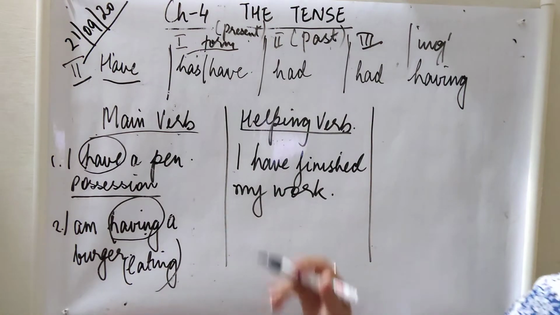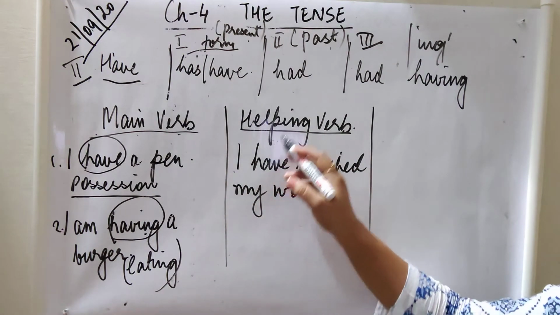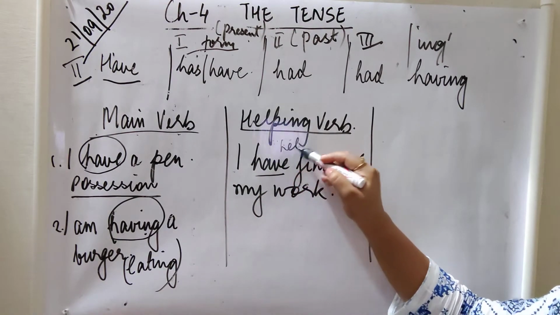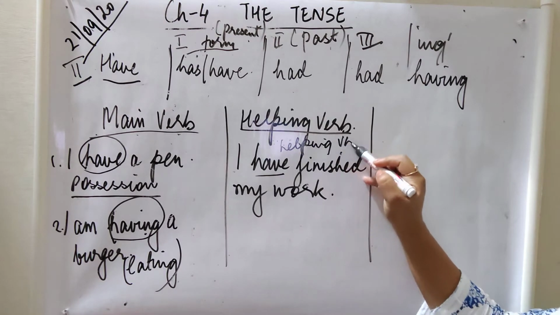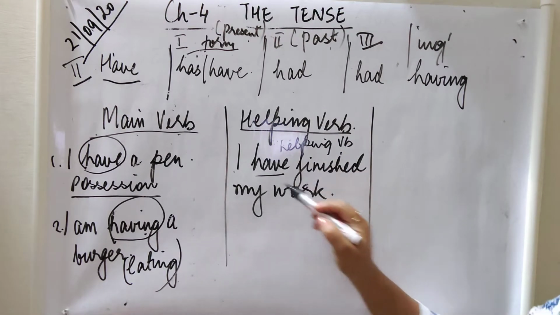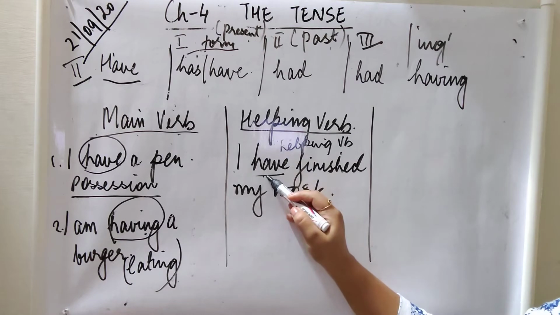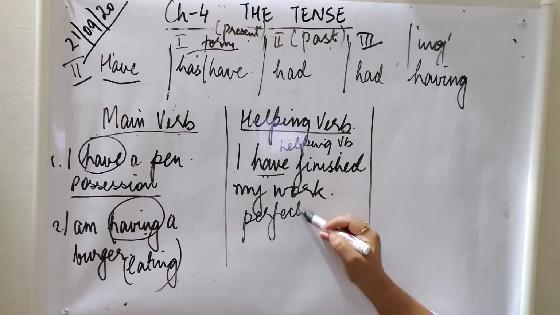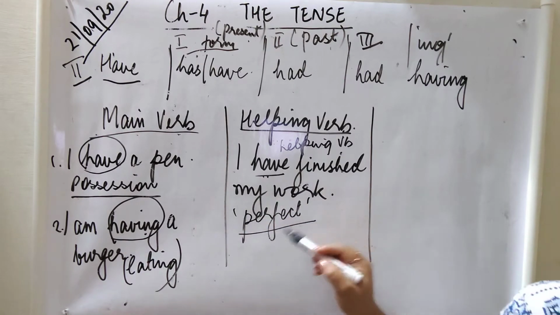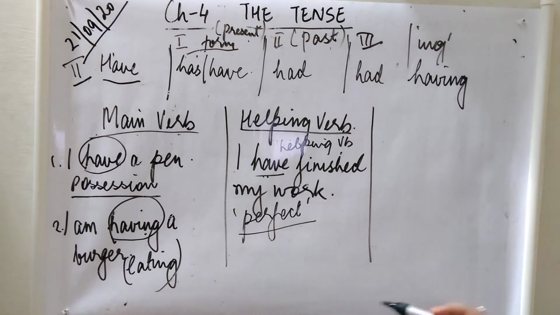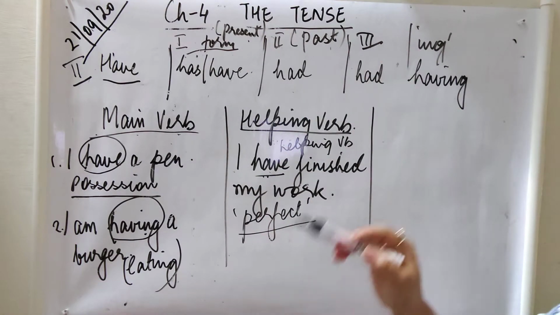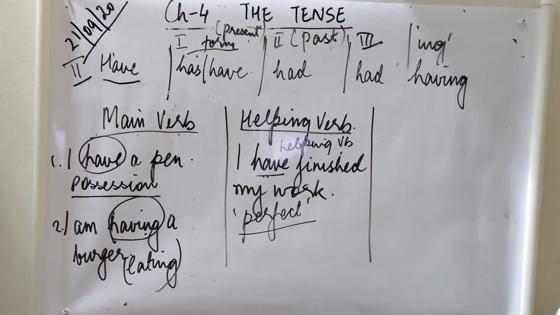Okay, now if you see here, I have written a sentence in which have is used as a helping verb. Okay, I have finished my work. Have finished. Have as a helping verb here is denoting the perfect tense. I'll explain this in the coming videos, how to make perfect tense. So when we make perfect tense, we use have as a helping verb. If you have to denote any action which is already completed, we use have.